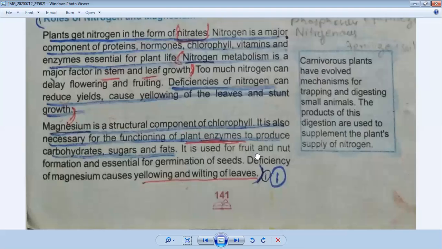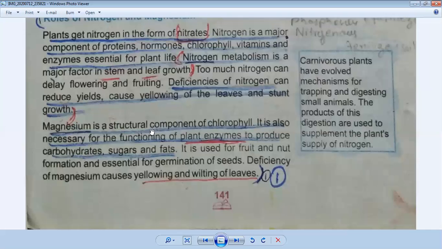It is used for fruit. So when fruits begin to ripen, at that time magnesium helps, and also in nut formation. And it is essential for germination of a seed. When the seed starts its life or its germination, at that time it plays a very important role.